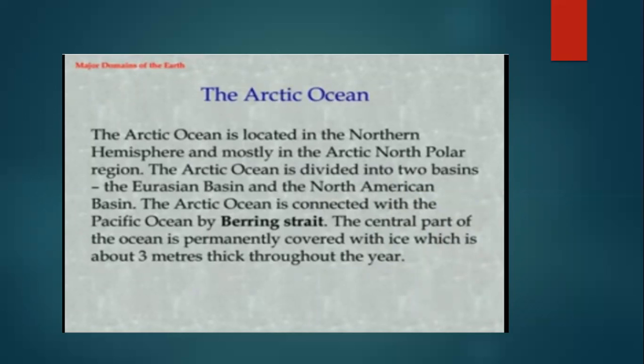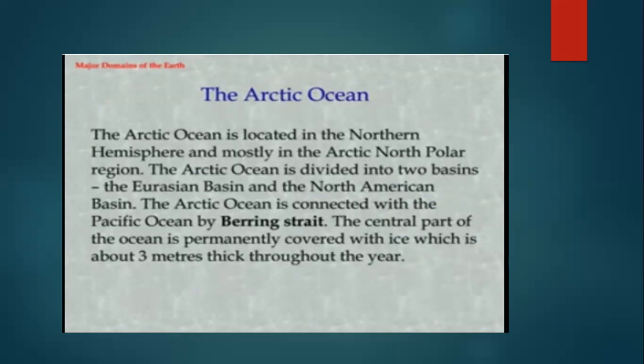Now, students, it is connected with the Pacific Ocean by a narrow stretch of shallow water, and this narrow stretch is known as Bering Strait. What is it known as? Bering Strait. And the central part of the ocean is permanently covered with ice, about 3 meters thick throughout the year.